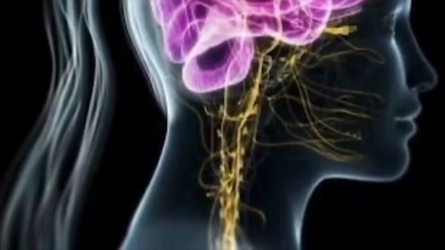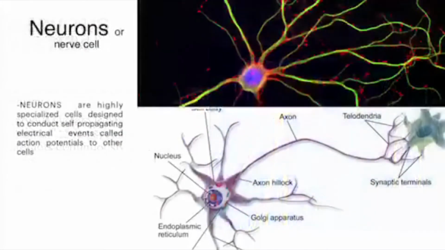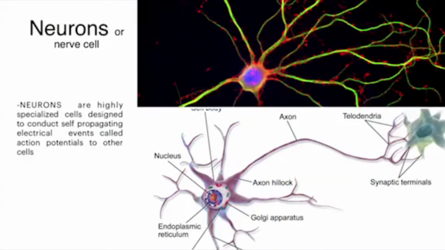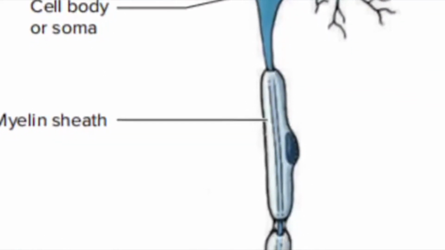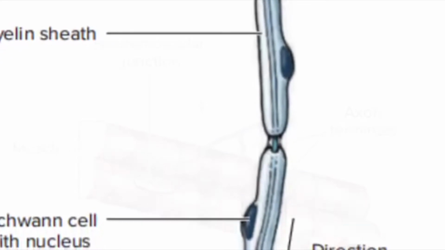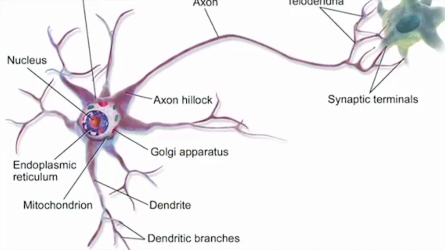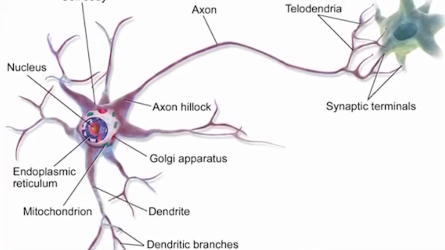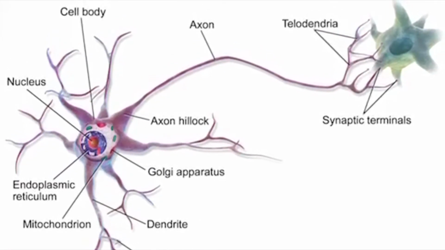The basic unit of nervous integration in all animals is the neuron. Neurons are highly specialized cells designed to conduct self-propagating electrical events called action potentials to other cells. 99% of neurons in the body lie entirely within the central nervous system. Neurons are connected to the receptor that converts the stimuli into nerve signals. The nerve cell is composed of nerve terminals, axons, dendrites, nucleus, and cells including Schwann cells.